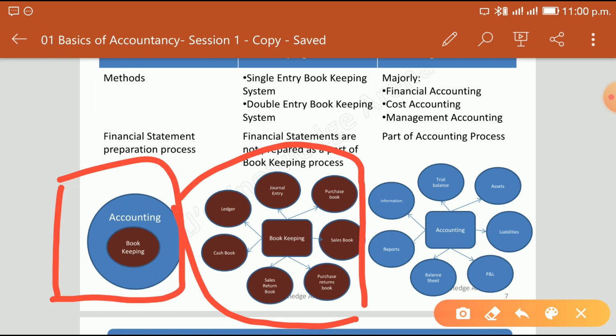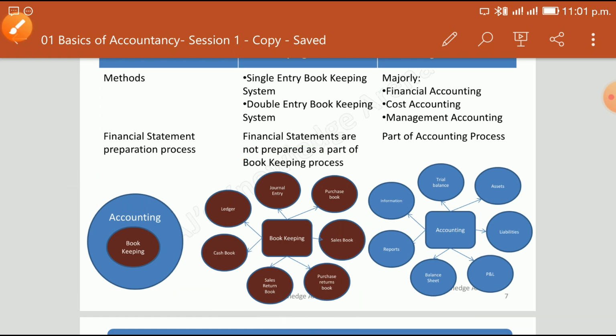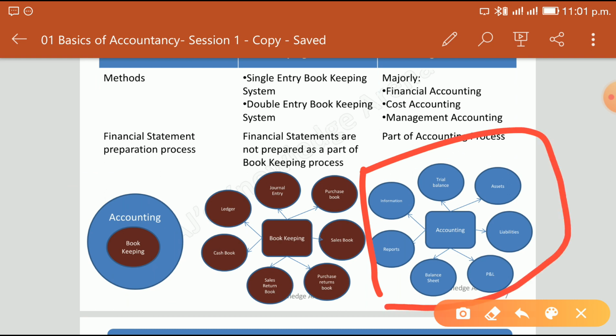And then comes accounting. So what is accounting? Accounting is the analysis. By accounting we mean preparation of trial balance. What are our assets, liabilities? We come to know from there. What is profit and loss, P&L here, right? This is the statement from where we come to know whether the business is making profits or losses.